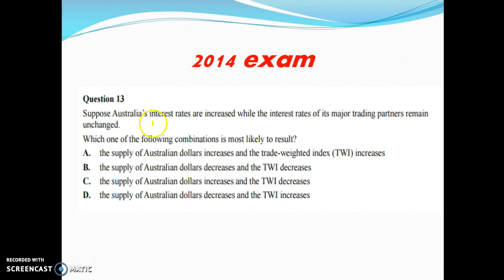So just to finish off, suppose Australia's interest rates are increased. So we've got high interest rates, while the interest rates of our major trading partners remain unchanged. If we have high interest rates, people are going to want to invest in Australia, and we're less likely to invest abroad. So there will be less supply of the Australian dollar. We will supply less of the Australian dollar because we want to invest in Australian banks, and that will cause the TWI to increase.